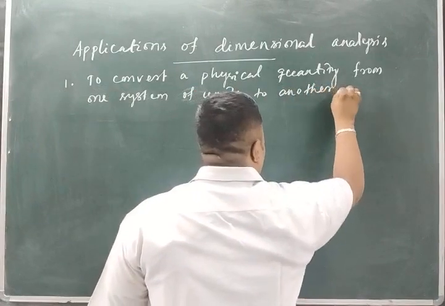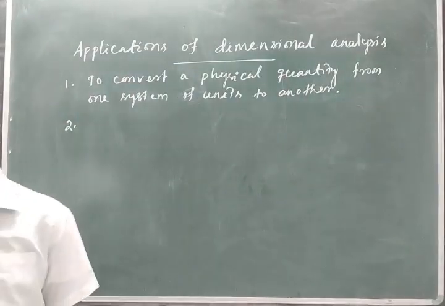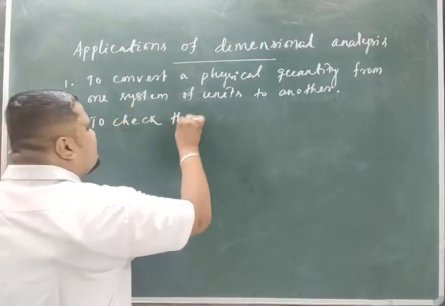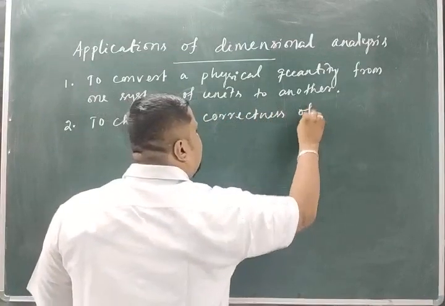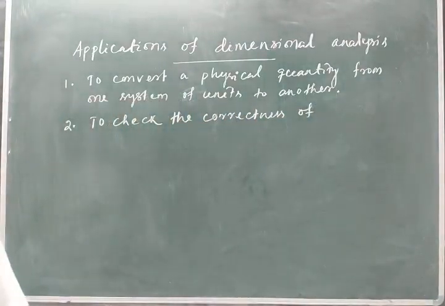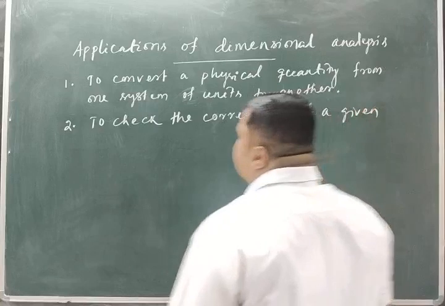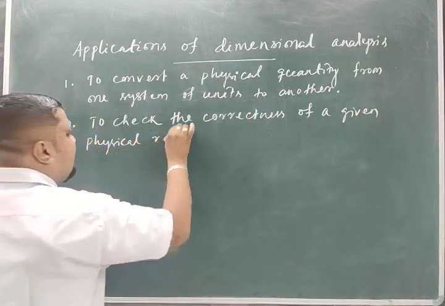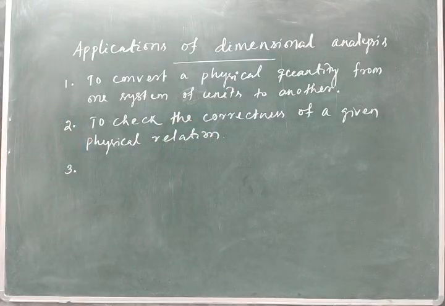That is the first application. We will discuss them one by one. The next one is to check the correctness of a given physical relation, meaning a relation is given to you and you can check that physical relation. And the third one is to derive a relation between different physical quantities.